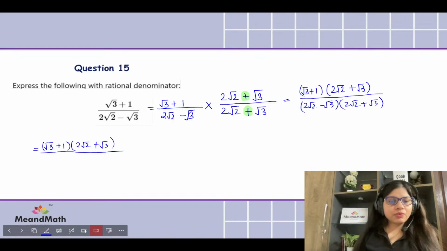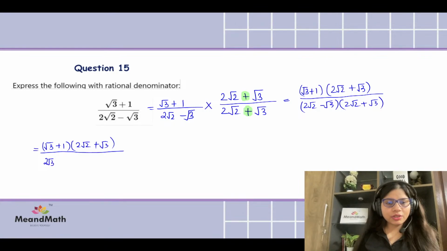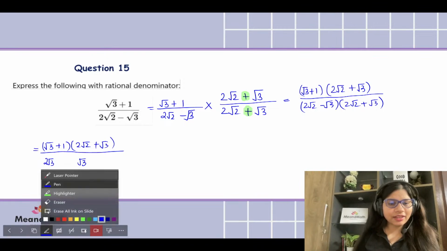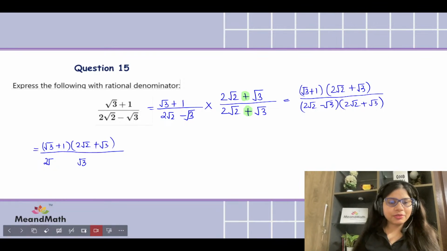So take the numbers, what your A is 2 root 2, the other one is square root 3. I mean, see, I made a mistake. Did you identify? It needs to be 2 root 2. So this is what we have to recheck. 2 root 2 and this is root 3. We have to square that and a minus sign in between.